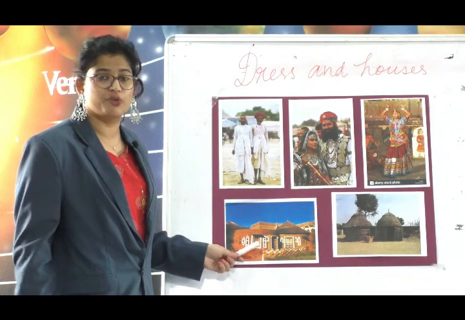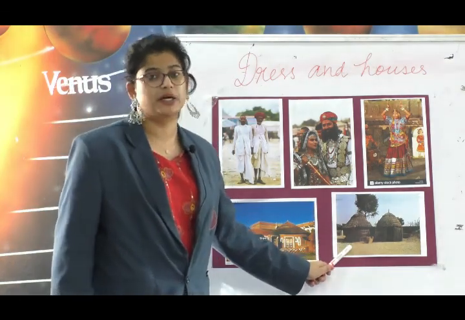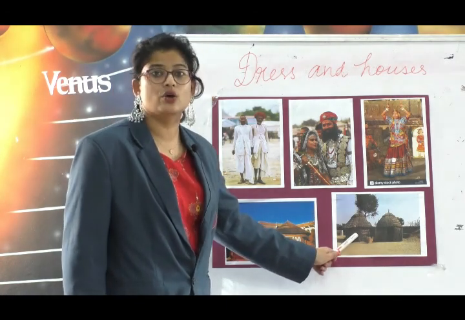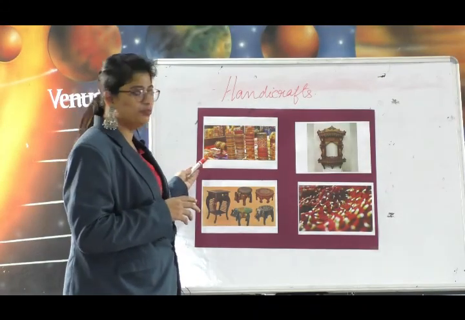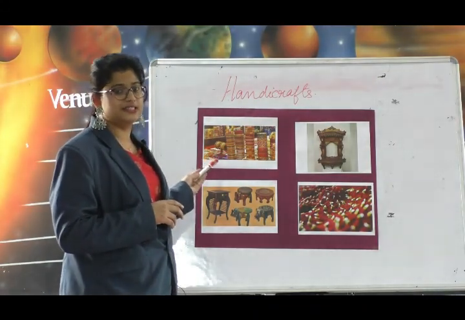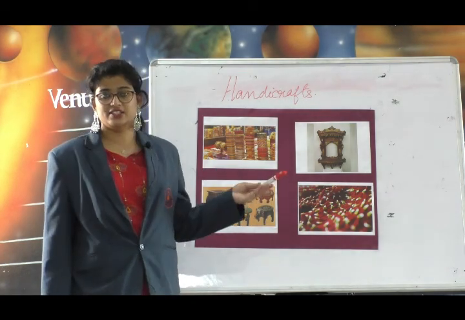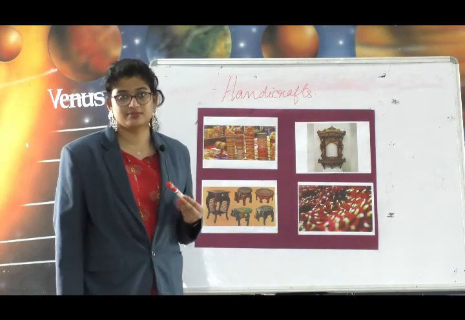This is a picture of a mud house, and this is a picture of jhumpas or small huts made out of straw and also small wooden sticks. Children, look at the board. What is this? These are some handicraft items we can get from Rajasthan.